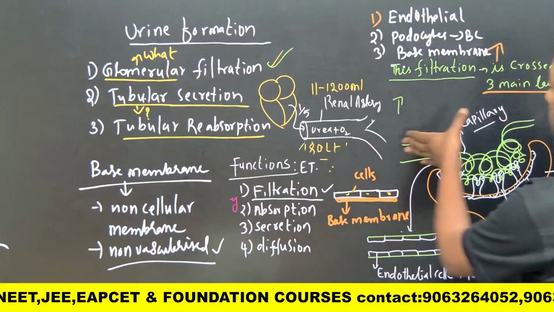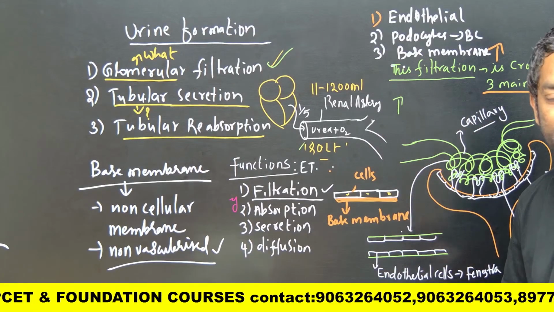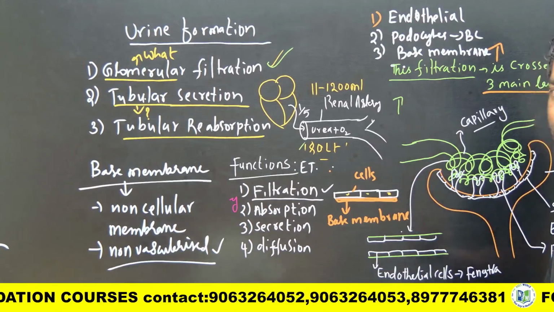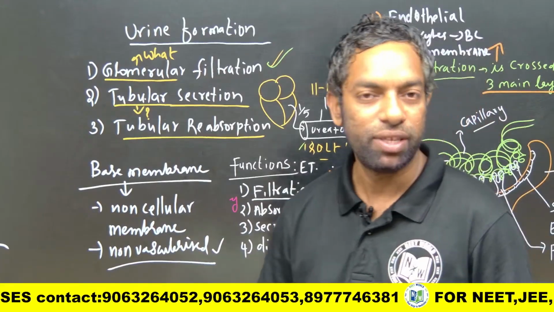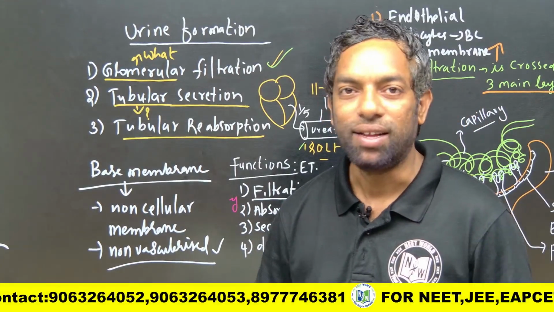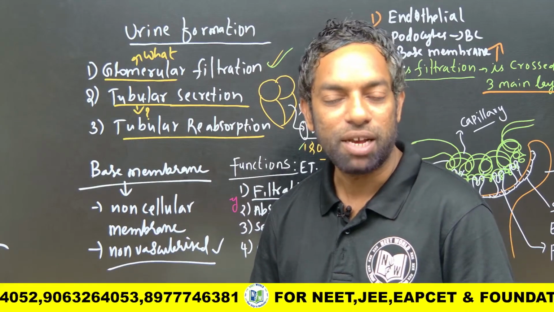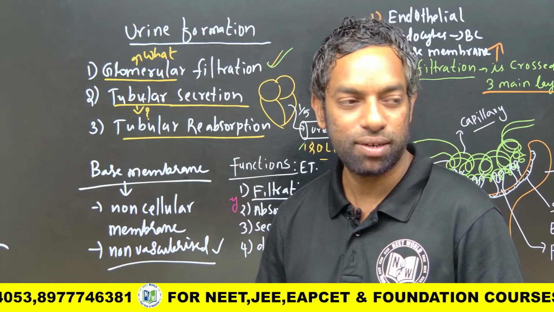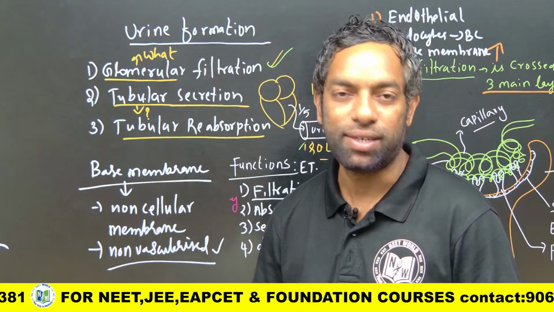So how many layers are crossed in urine filtration? In glomerular filtration there are 3 layers: the endothelial cells of the capillary network, which is the glomerulus, and the squamous epithelial cells of Bowman's capsule, which we call podocytes. Filtration slits called fenestra are there in the glomerulus.